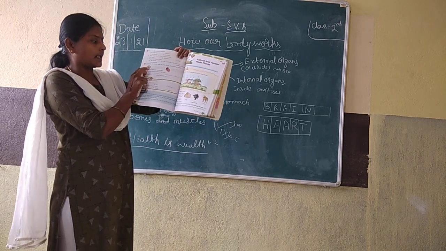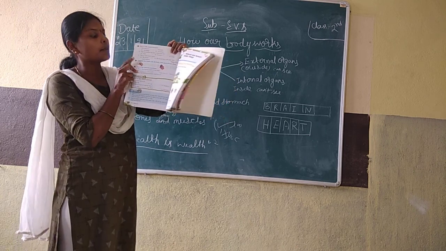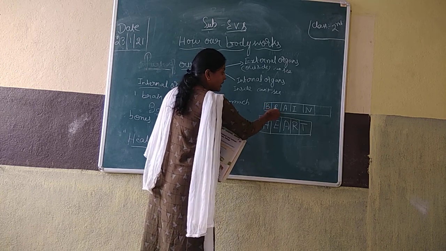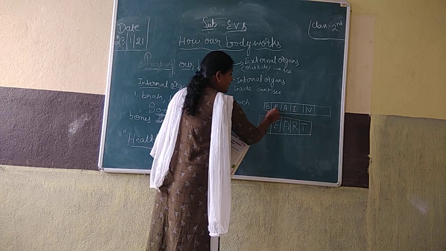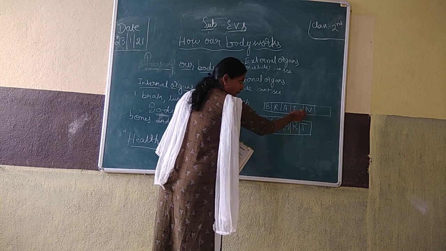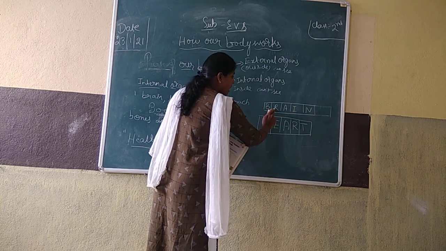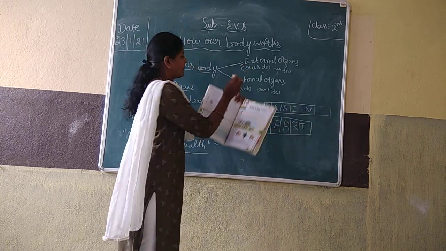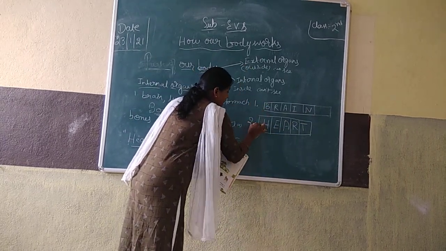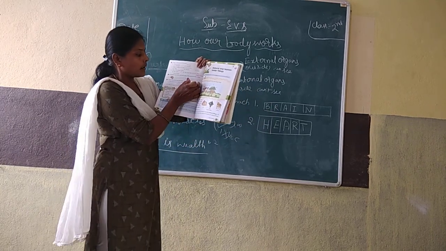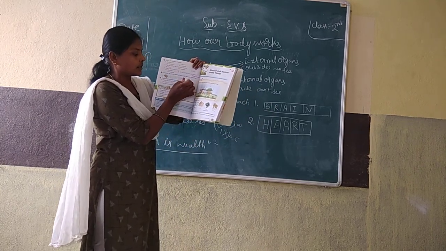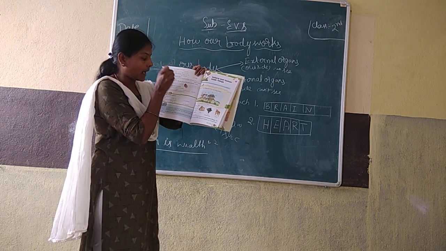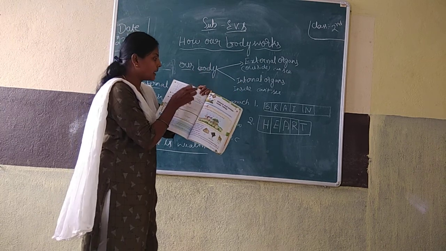Picture is given here. This is what? Brain. We have to fill the spelling in each box. B-R-A-I-N. Brain. Some boxes are given, some pictures are also given. By identifying the picture, we have to fill the boxes.